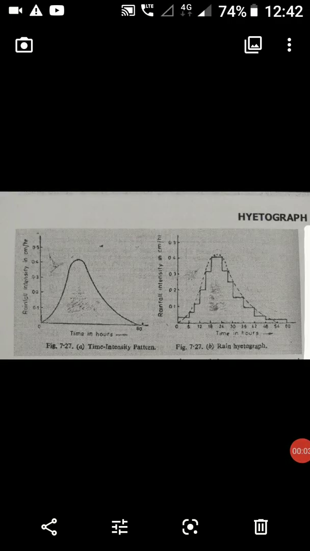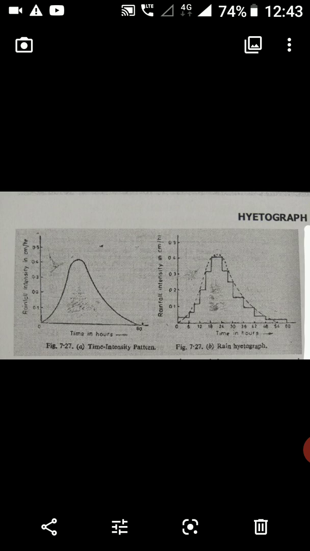Good afternoon, students. In this video, I am going to explain about hydrograph. Hydrograph comes under the measurement of rainfall or the study of rainfall.